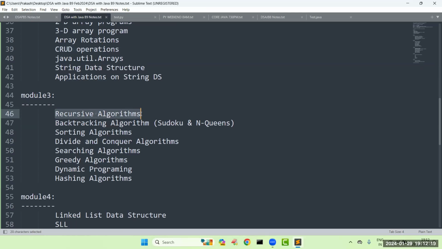Suppose if you take recursion. Recursion means generally you are going to see the definition: what is finite recursion, what is infinite recursion, and you are going to see the factorial problem or sum of n numbers. Here we are going to see some 15 to 20 main programs, how to generate substrings, how to calculate the power sets, subsets, all these things. Towers of Hanoi problem. Like that we are going to see. Some applications will be covered.